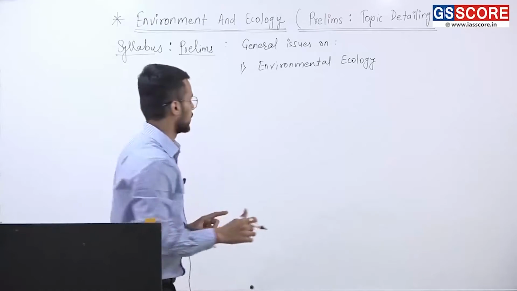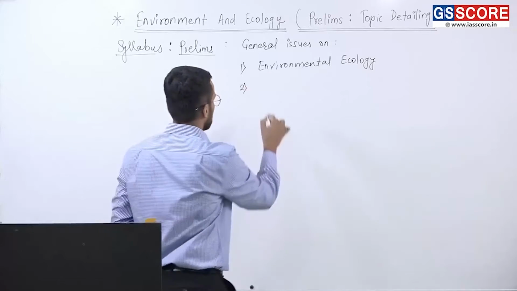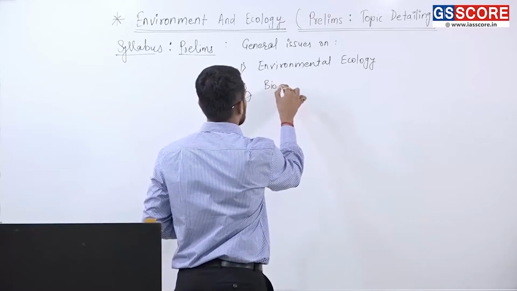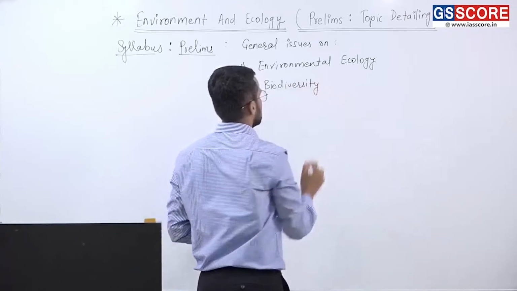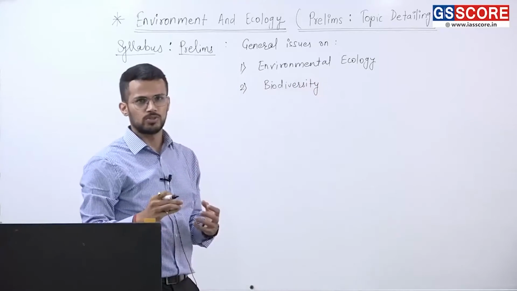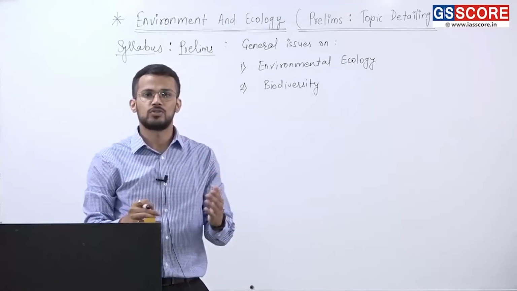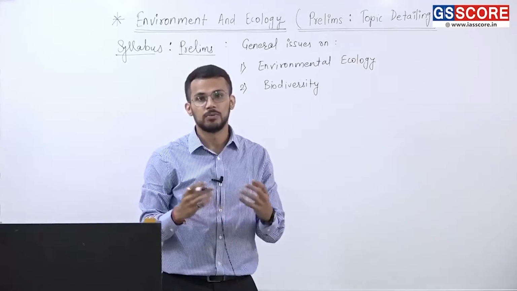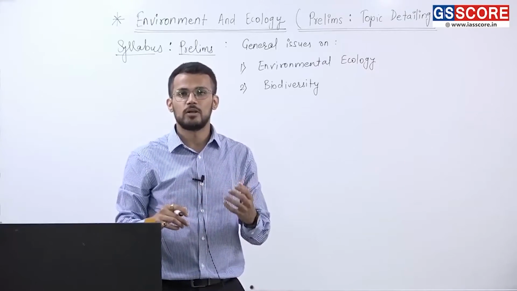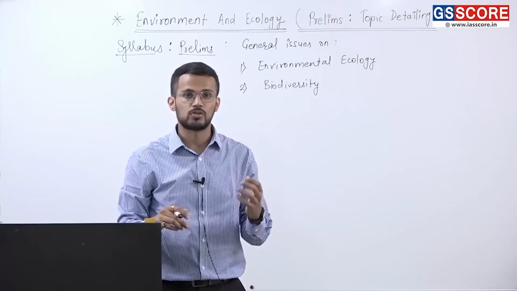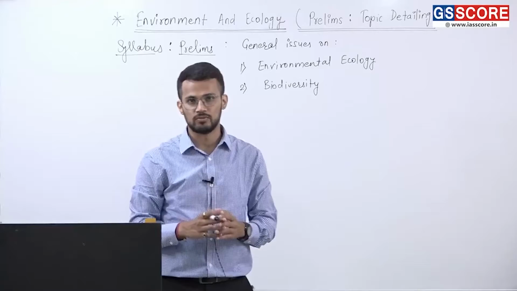That is the first topic. The second topic that they have mentioned in the syllabus is biodiversity. That means various life forms that we have, let's say in India, various species of animals, plants and birds. Then what are the threats that those animals, plants and birds are facing because of human actions? That means the threats associated with biodiversity.